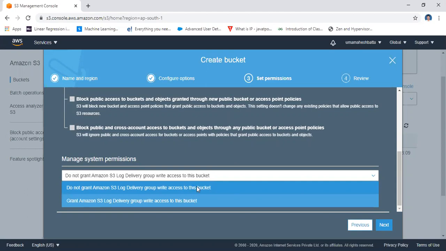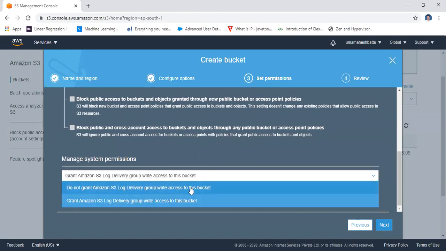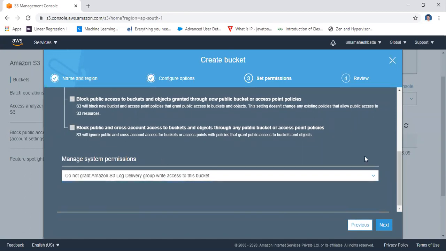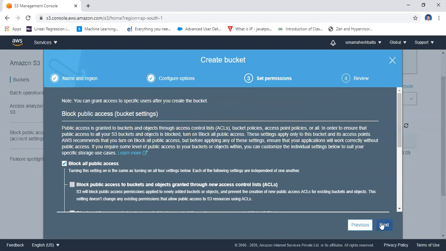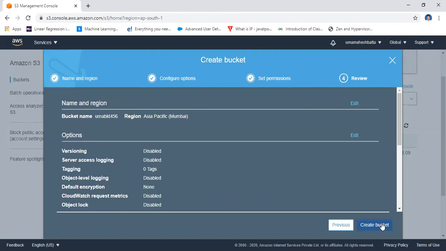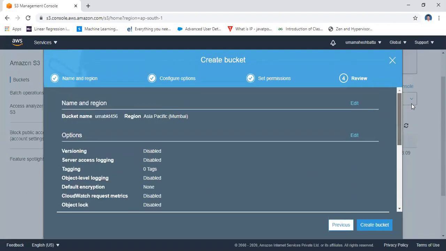That means you may give anyone a permission, or grant a permission to one, or don't grant a permission to another one. Like that you give different permissions to the different others, and then click on next. If you click on next, it's a review. That means if you made any mistake, then edit it and select the different option. And then these are all the information about the bucket.